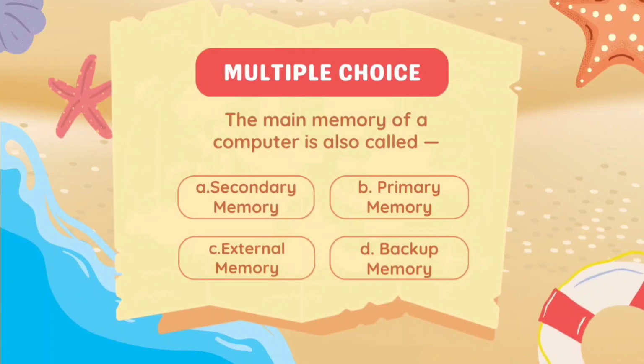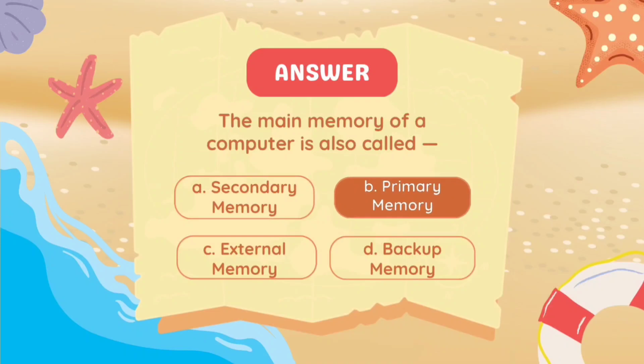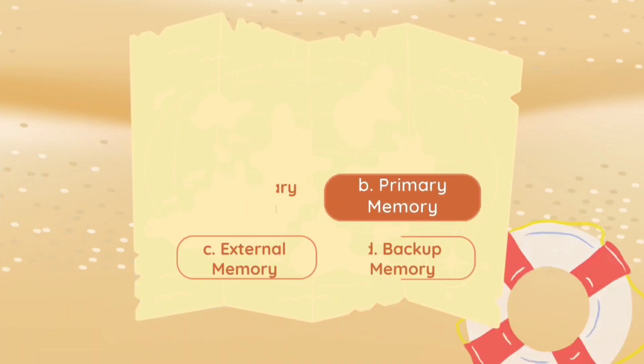The main memory of a computer is called secondary memory, primary memory, external memory, backup memory. Answer is primary memory. The main memory of a computer is also called a primary memory.